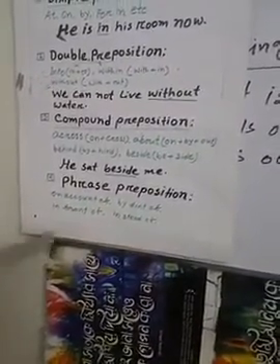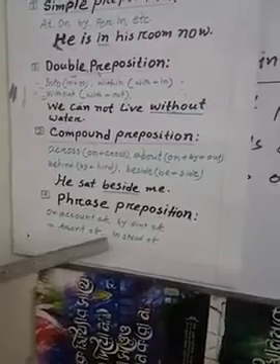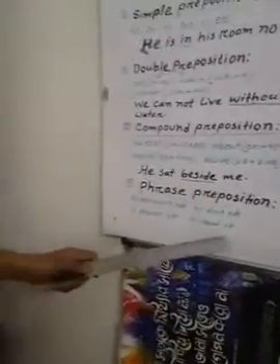My dear viewers, the fourth kind: phrase preposition. See: on account of, by dint of, in front of, instead of.